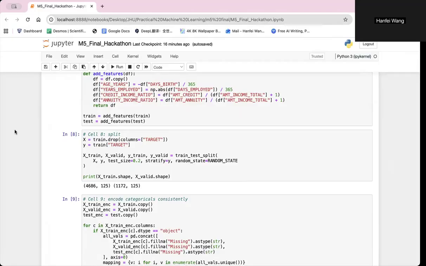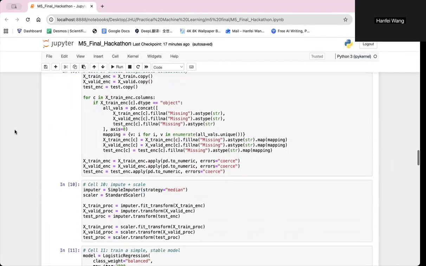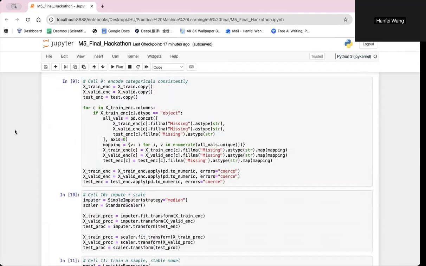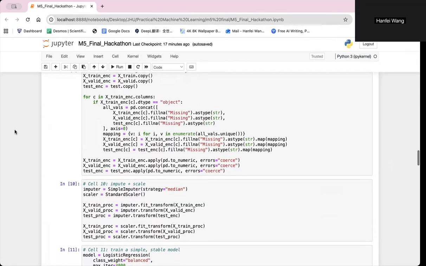The dataset was split into training and validation sets using an 80-20 split. Stratified sampling was used to keep the same default proportion in both datasets. And since machine learning models require numerical inputs, categorical variables were converted into numerical values, and then I handled the missing values using median imputation and standardized the features using a scaler. This helps the model train more efficiently.